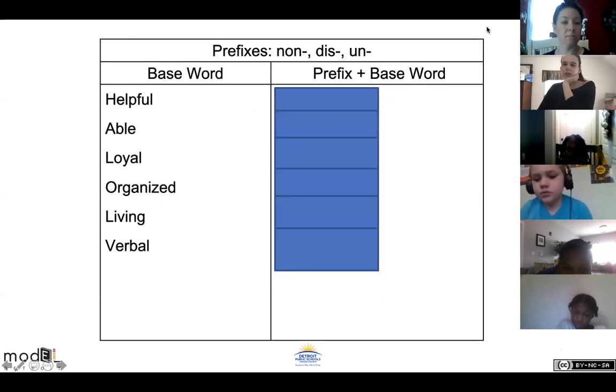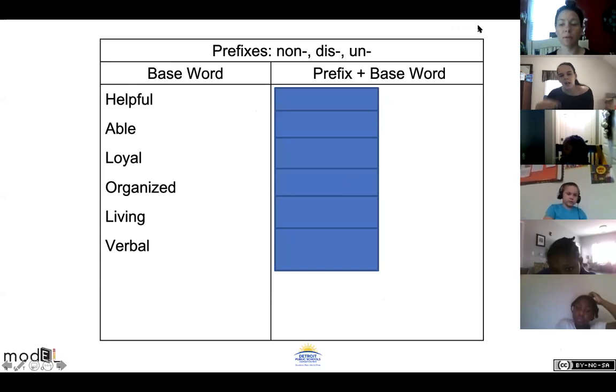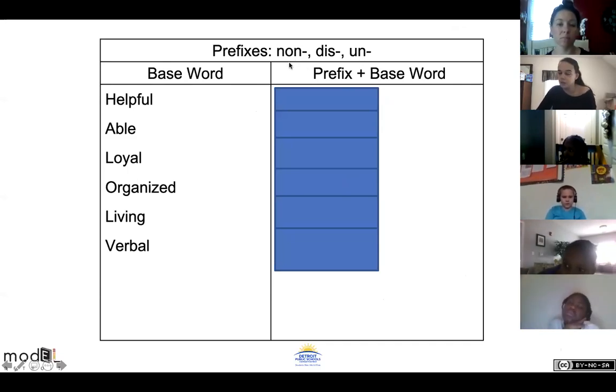All right, we're gonna do a little more practice with making new words with prefixes. So what Miss Dishley and I did is we put base words over here, and you're gonna tell us which of these prefixes you think we should add to the word to make a new word. Should we add non, dis, or un to these words? We'll say them one at a time, okay? You can raise your hand. You can even type in the chat if you want, because you only have to type a few letters.